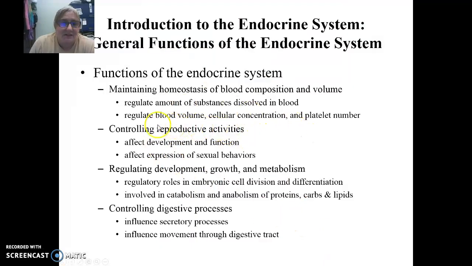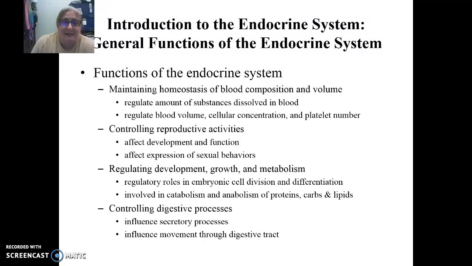So major functions of the endocrine system: maintaining blood composition and volume. So our endocrine system helps to control blood pressure by increasing or decreasing the amount of fluid in our blood. So that composition and volume. It helps to control reproductive activities.